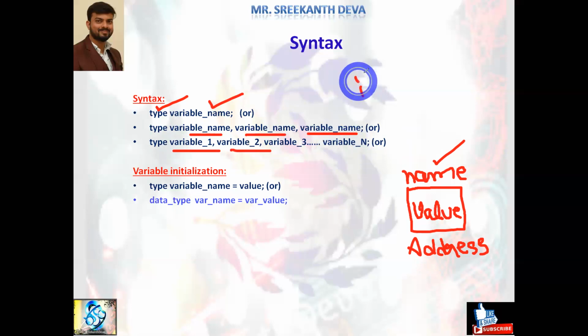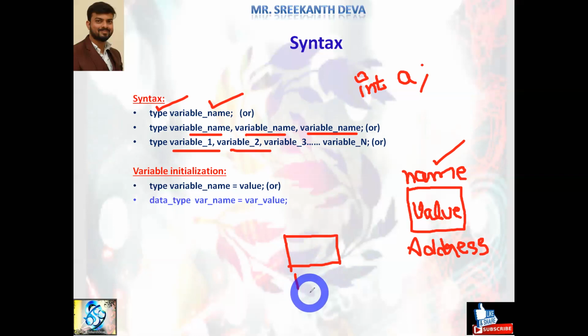Example, I'm going to declare with the int type. int, and I'm going to declare one variable called a. Just assume. Then int is a data type. Int represents that I'm declaring an integral type, and I want to store an integral value. So I'm telling the memory, and internally the memory is going to allocate the name of the memory block. Every memory block is going to store some memory address, right? Example, I'm going to store 1, 2, 3, 4, 5. I'm just giving some address randomly.